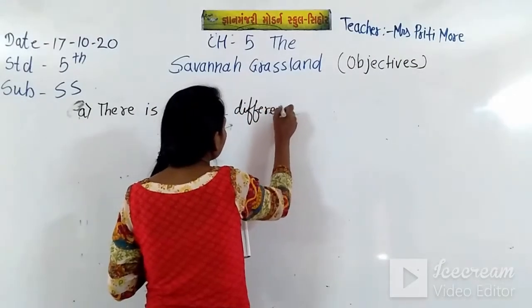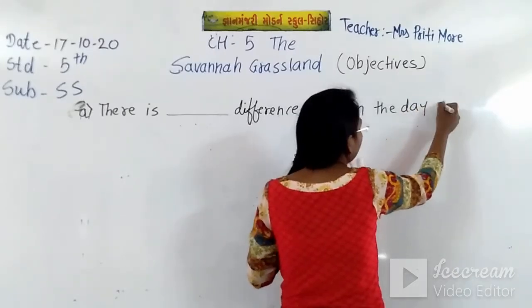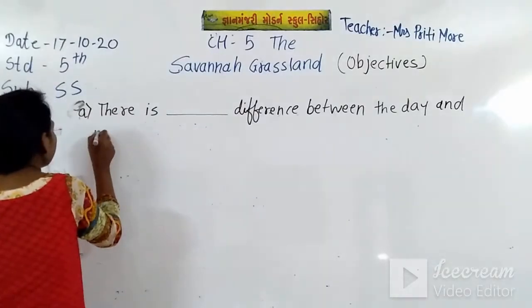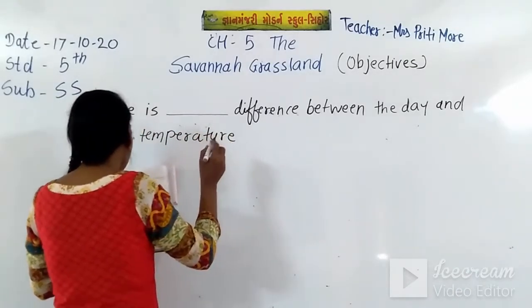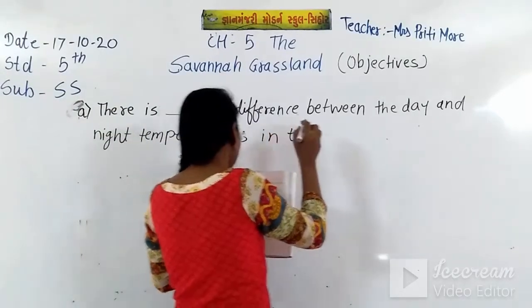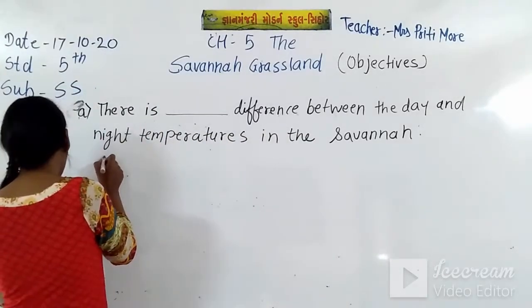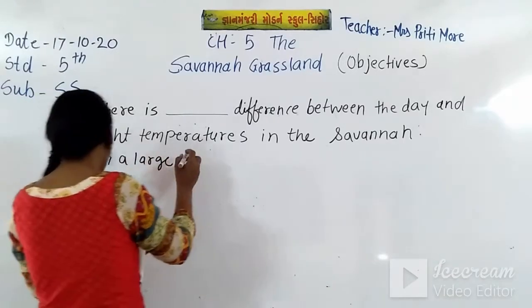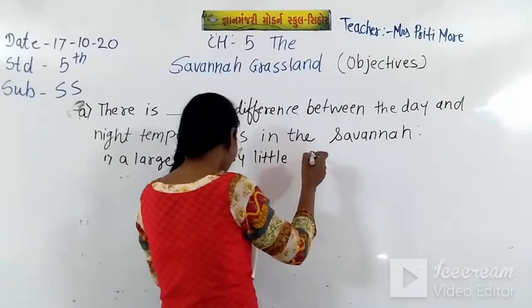So the first one, A: there is blank space difference between the day and night temperatures in the Savanna. The three options are: 1, a large; B, very little; C, hardly any.